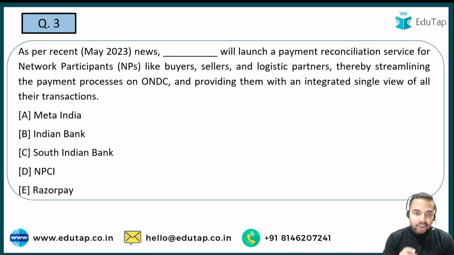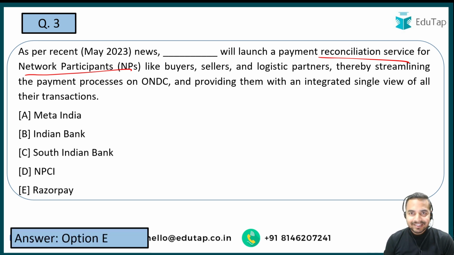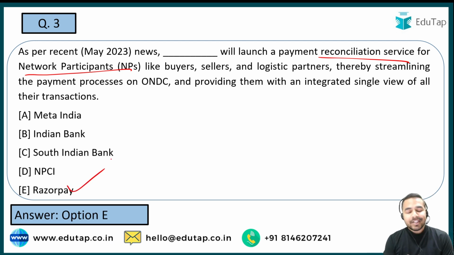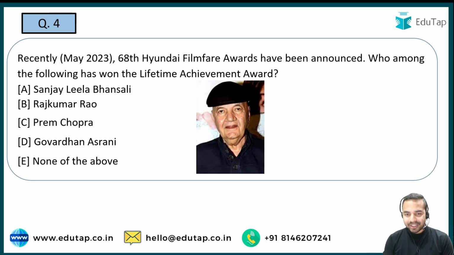Now the next question. So guys, here you are required to tell me the name of the organization which is going to launch a payment reconciliation service for the network participants like buyers, sellers, logistic partners. So here you have to tell me the name of this organization which is going to launch this kind of payment reconciliation service for all these network participants, whether it is Meta India, Indian Bank, South Indian Bank, NPCI or Razorpay. That is what you are required to tell me in the comment section. So here guys, let me tell you the right answer, which is option E, that is Razorpay, and which is a very direct question guys. These are the kind of questions which do not require any kind of discussion, and that is why I'm just telling you the right answer to the question. Now the next question.